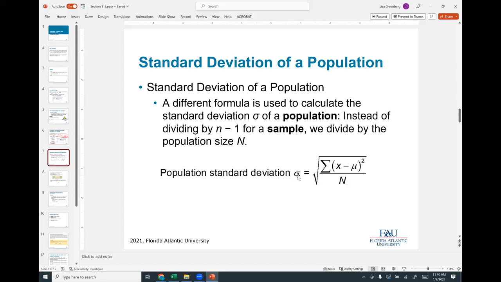We're using sigma instead of S for standard deviation because it's the population. And here we're just summing all the values minus the mean. Mu is the mean for the population, and we square it. It's very similar to the other one, except now we're using much more data values.